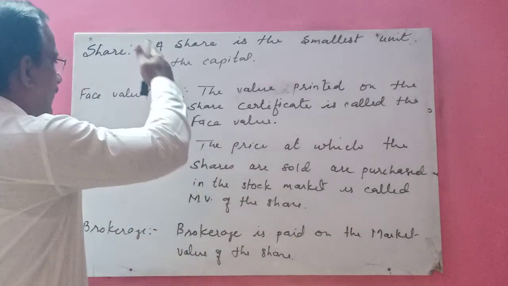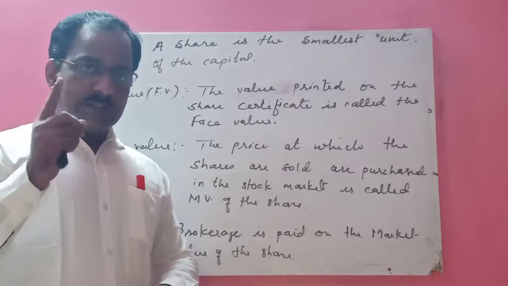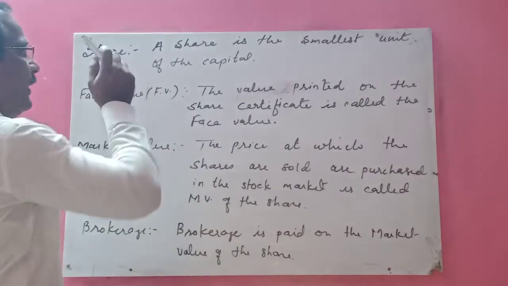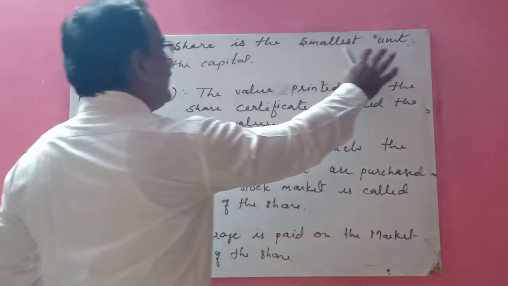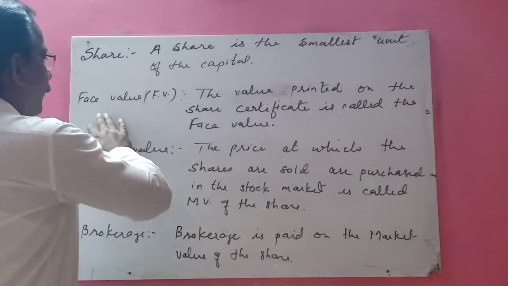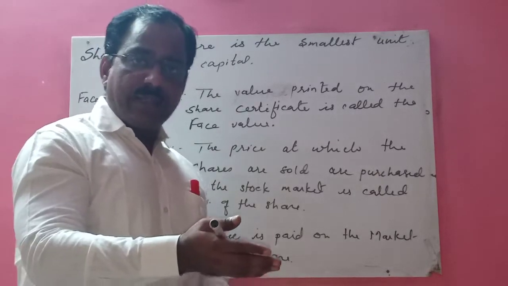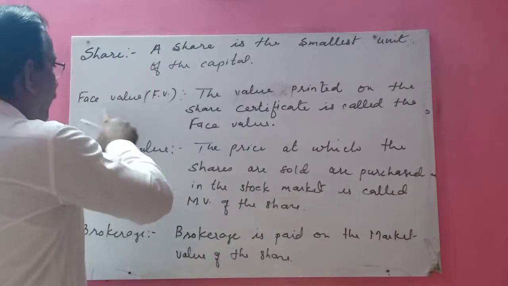So children, these are the terms which are required for the exercise 4.4. See once again, what is the meaning of share? Share is the smallest unit of the capital. Second, face value. The price which is printed on the share certificate is called the face value.